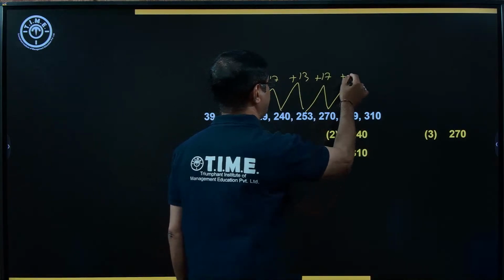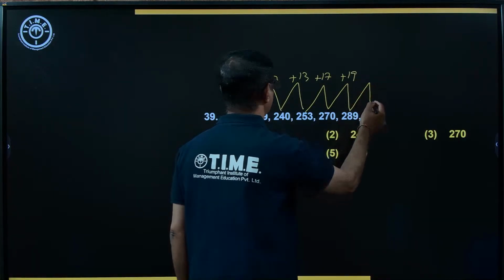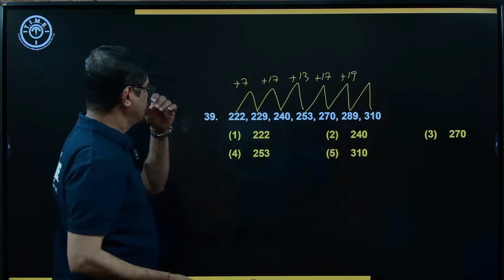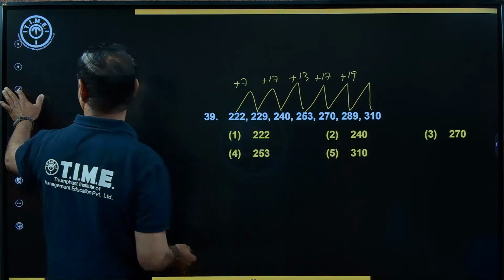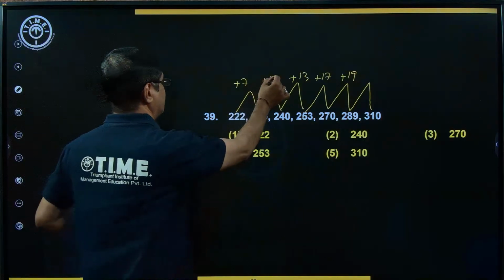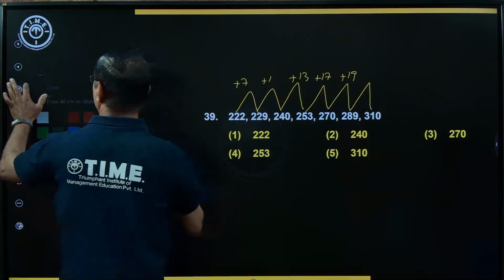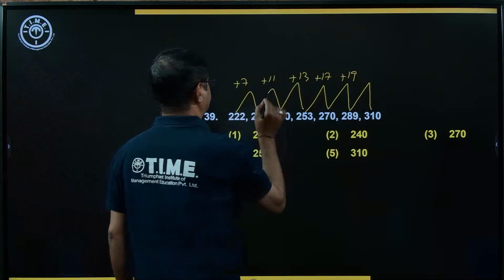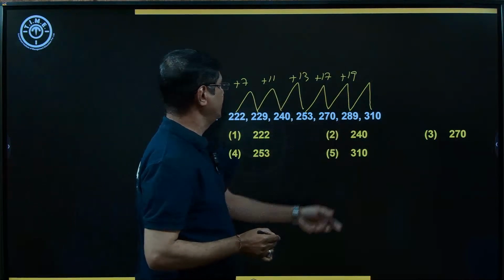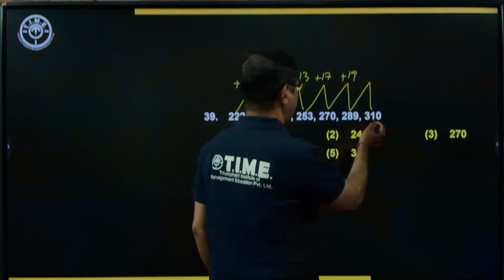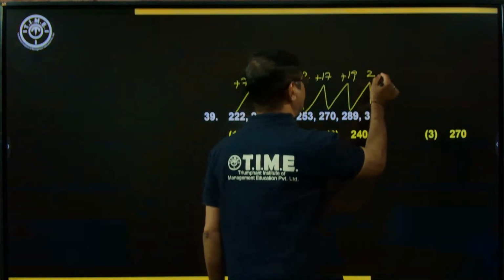Increased by 19. Small correction here. Increased by 11. Okay. Increased by 11, increased by 13, increased by 17, increased by 19. What about this one? Increased by 21.